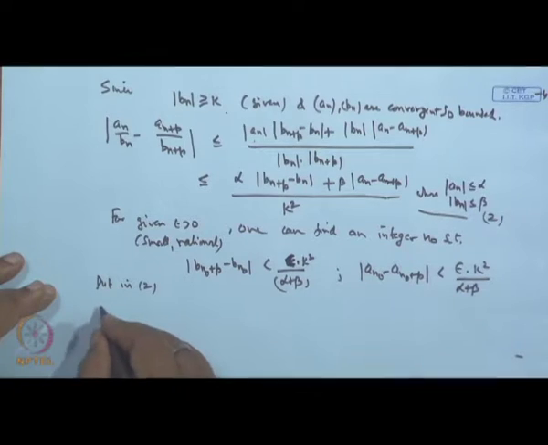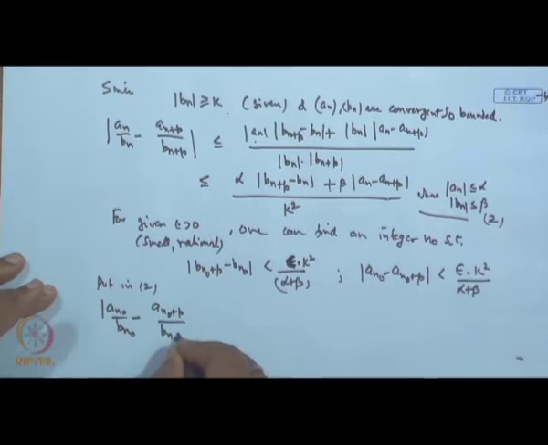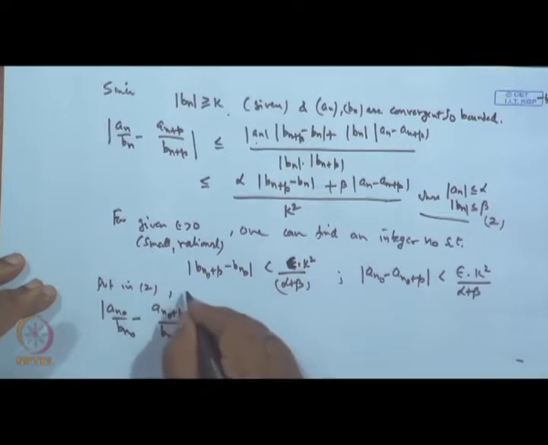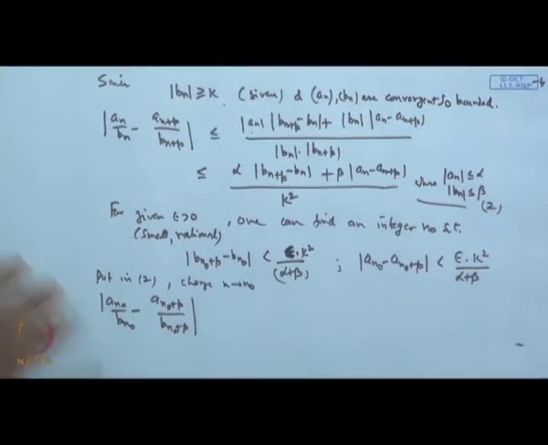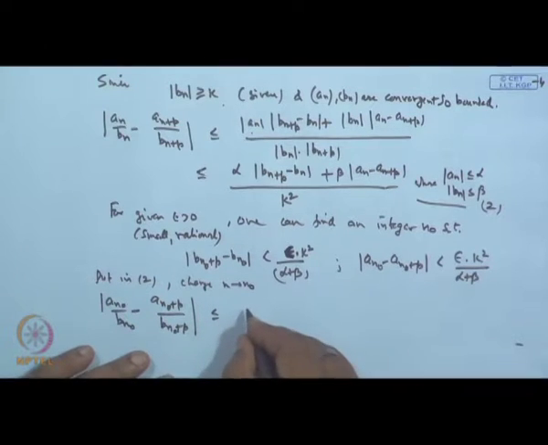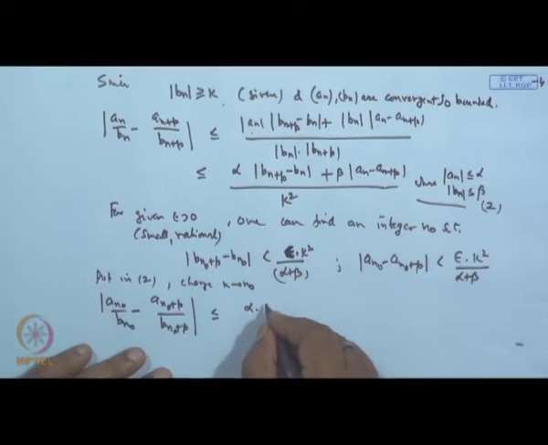So, what we get is a n naught b n naught minus a n naught plus p over b n naught plus p, change n to n naught. Then we get this is less than or equal to alpha. When you write this thing, you are getting epsilon into k square by alpha plus beta.